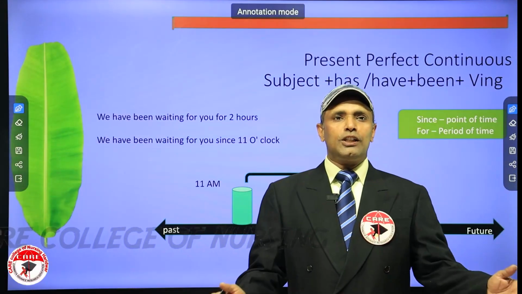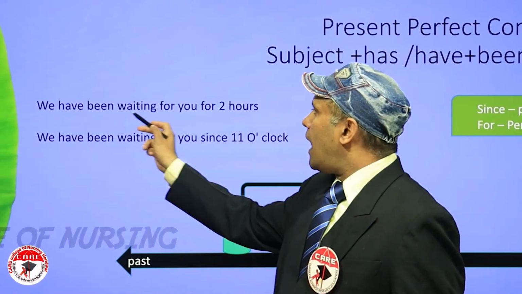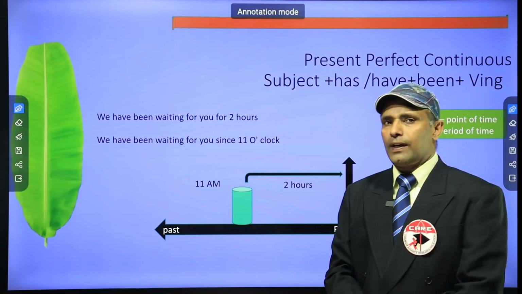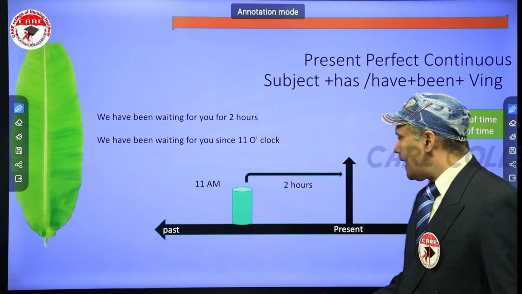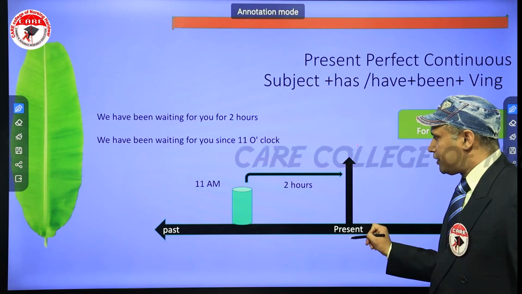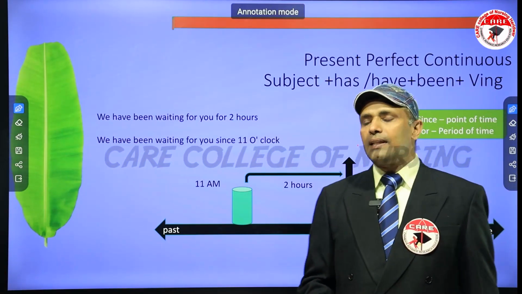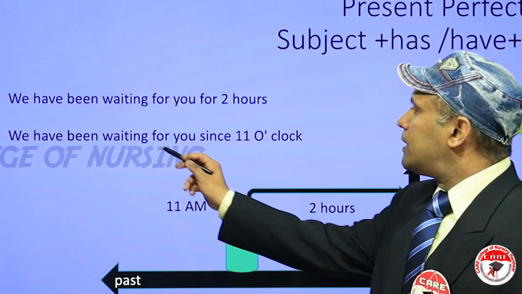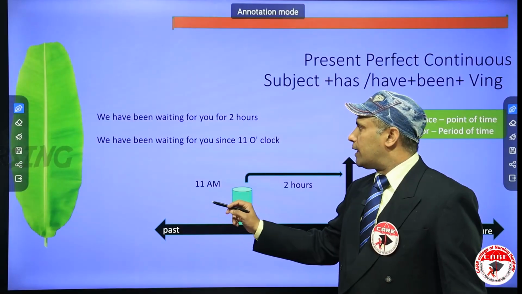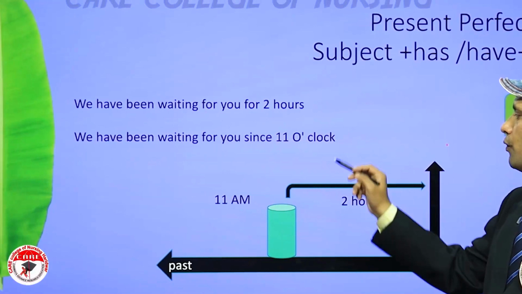In this picture, I'm going to explain the sentence, we have been waiting for you for 2 hours. For example, we are talking about this in the present. We are standing here in the present. We are talking about something in the past. Okay, 2 hours before, what happened? We started waiting for you. Okay, that's what it is. We have been waiting for you for 2 hours.